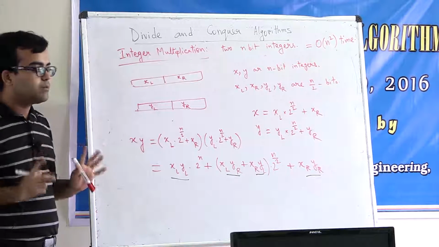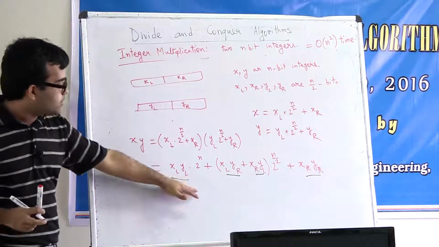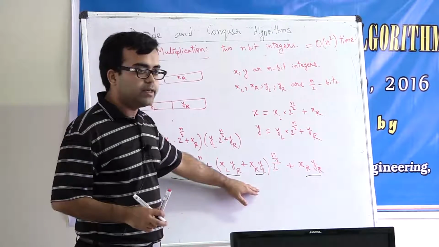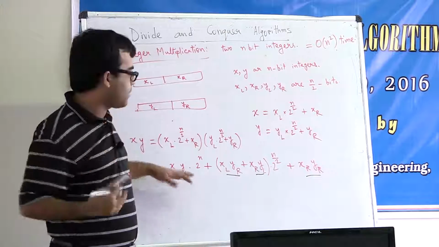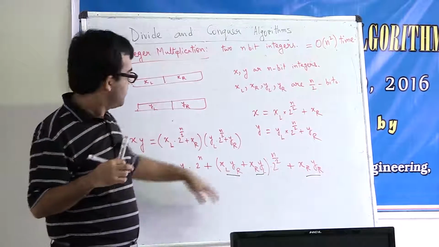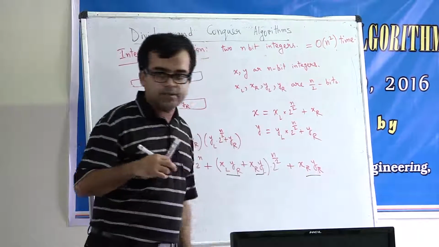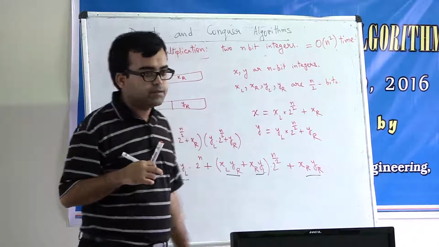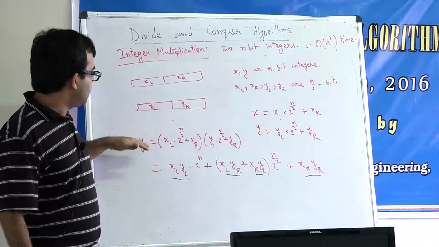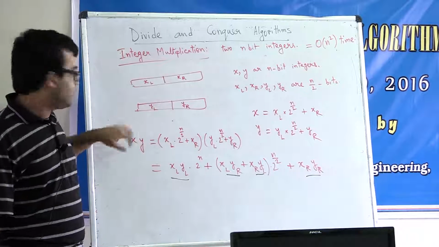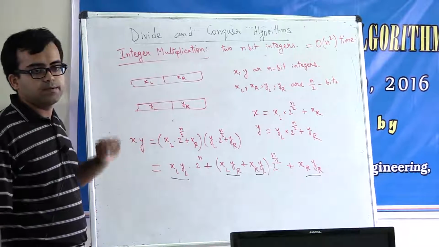Okay, so is the problem clear? Suppose I give you the values of xl yl, xr yr, and by values I mean the bit representation. xl yl will probably be an n bit integer or something. xr yr, xr yl, xl yr. Each of them. From these integers, how much time will you take to retrieve this product xy?